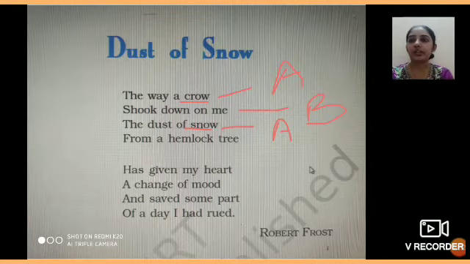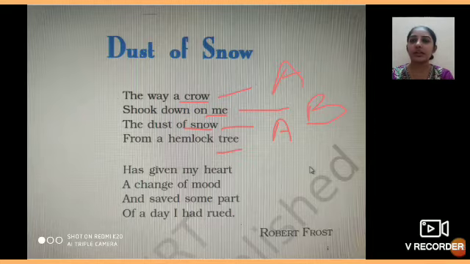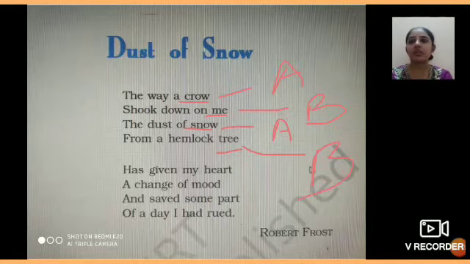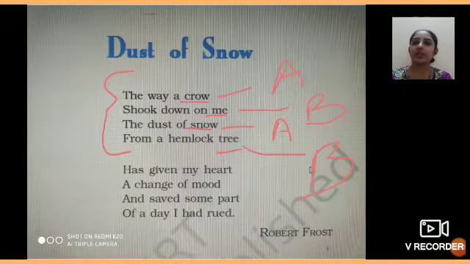Then the fourth line, from a hemlock tree. Now second line में me है और इधर है tree. So now the sound is same, me and tree. These are rhyming. So second line का name क्या है? B. तो इसको भी हम नाम क्या देंगे? B. So the rhyming scheme of this stanza will be A, B, A, B. So if the question comes like mention the rhyming scheme of the stanza, so आपको इस तरीके से आंसर में सिर्फ क्या लिखना है? A, B, A, B. The rhyming scheme is A, B, A, B.